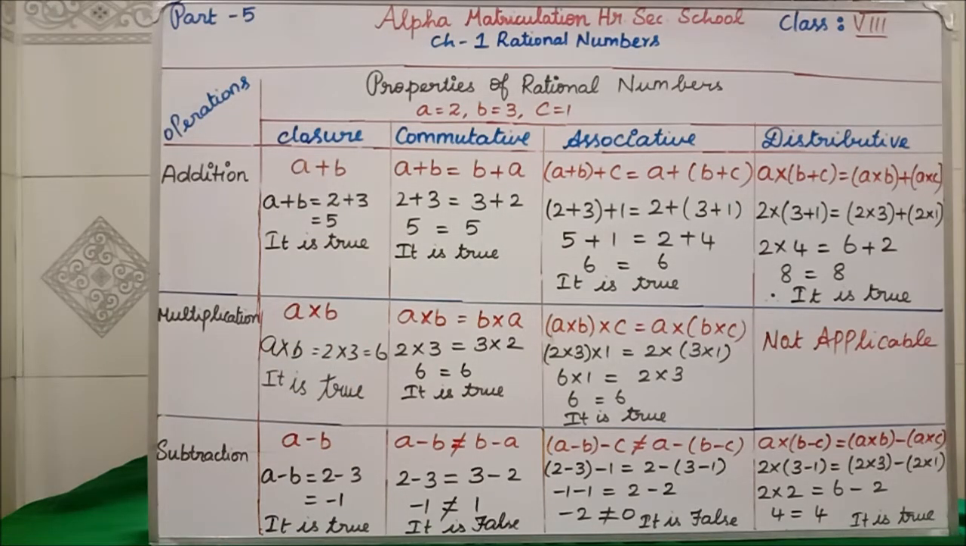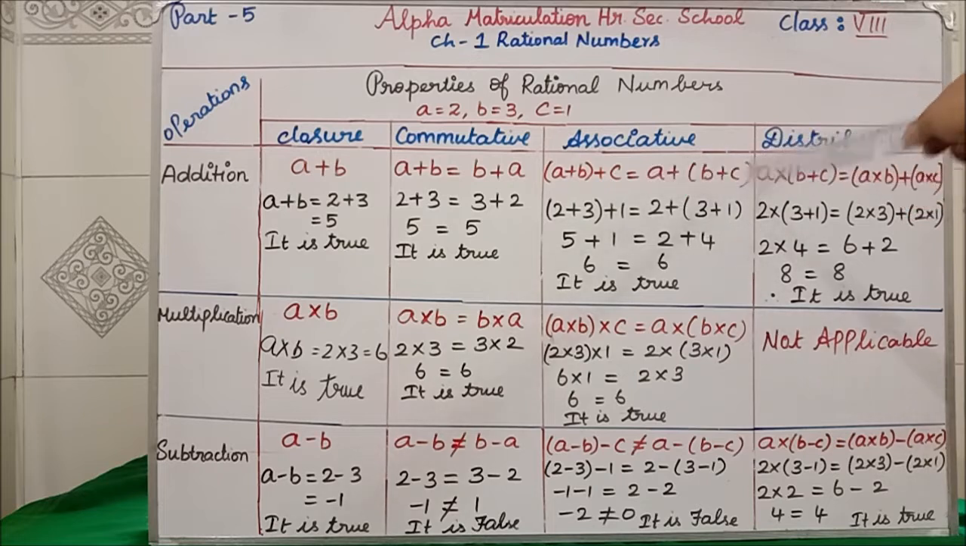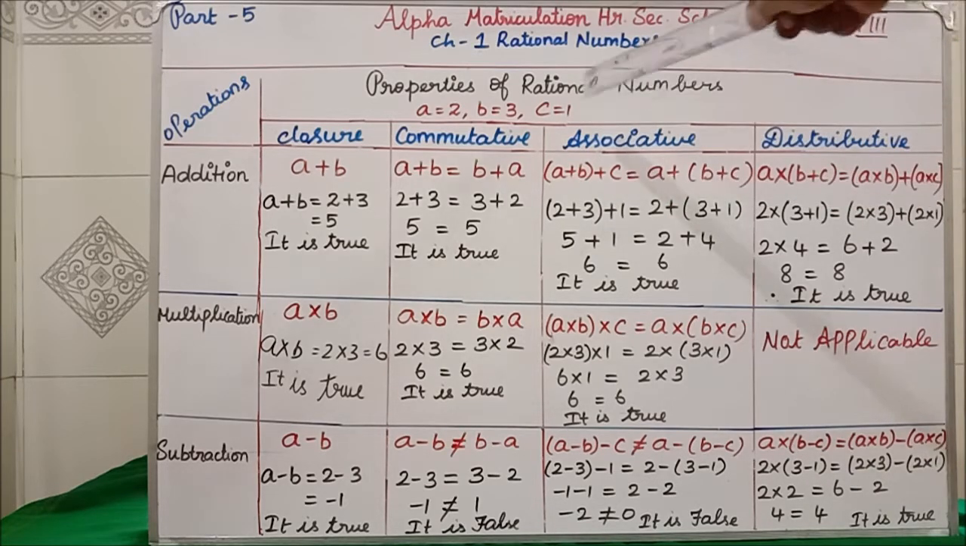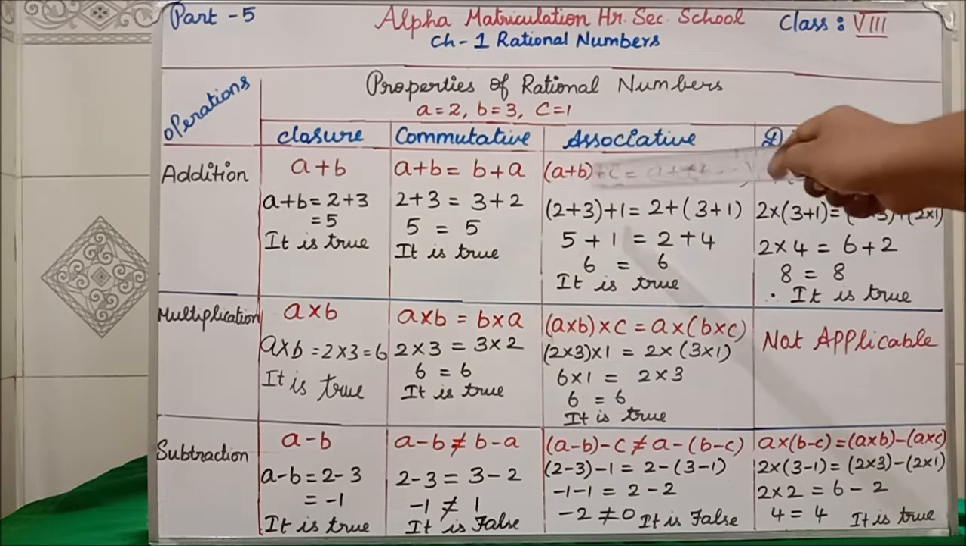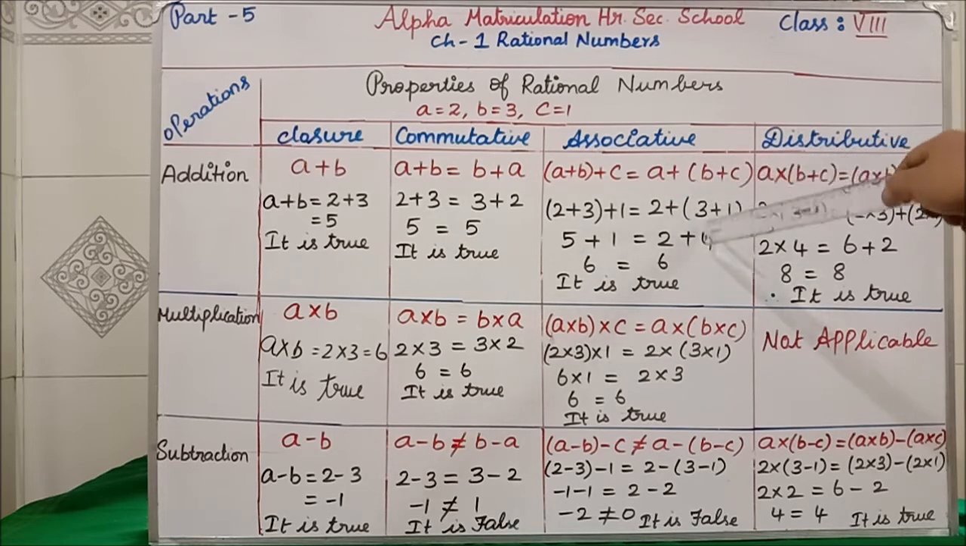Next we will go for the associative property. For addition, multiplication and subtraction we will see now. See associative property. A plus B plus C equal to A plus B plus C. This is our rule. Now instead of A what we have to substitute? 2. Instead of B we have to substitute 3. Instead of C we have to put 1.